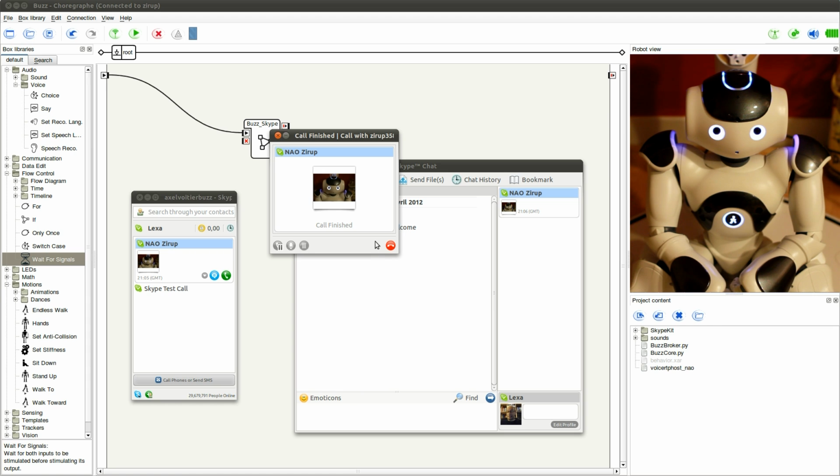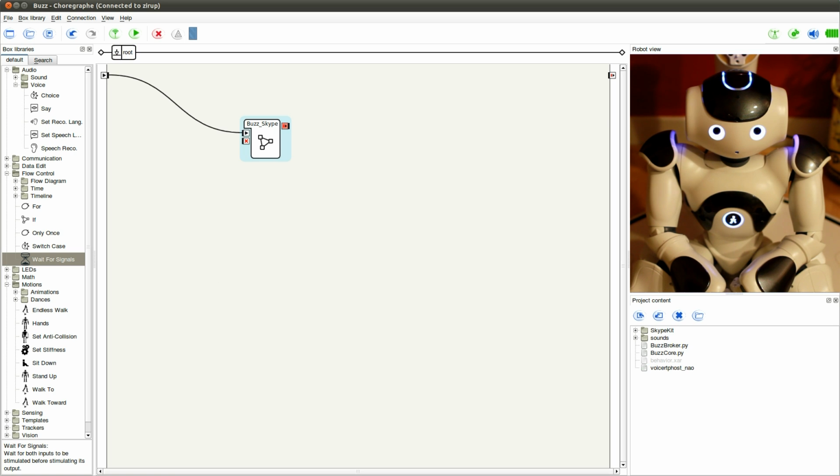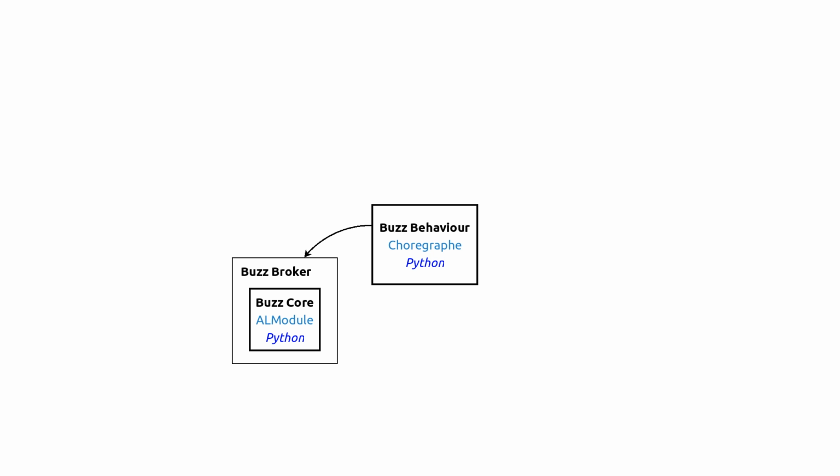Let's see now how the program is implemented. We start with the main behavior. It's made in Choreograph and Python, and it packages all our resources, some binaries, a few scripts, and source files. The Choreograph behavior will execute a Python script that will declare itself as a broker to NAOqi. The broker is then loading a NAOqi module, the bus core, and this is also written in Python.